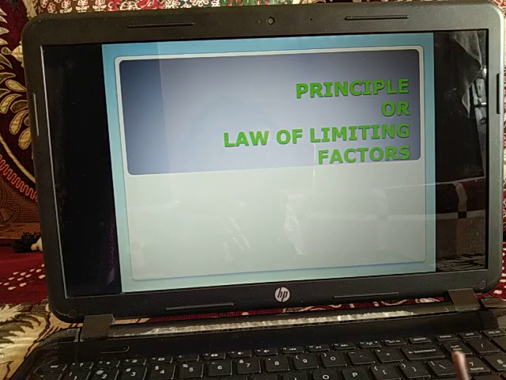Now, Blackman in 1905 studied the effect of carbon dioxide concentration, light intensity and temperature on the rate of photosynthesis. All other factors were maintained in optimum concentration. Initially, the photosynthetic material was kept at 20 degrees Celsius in an environment having 0.01% of carbon dioxide.